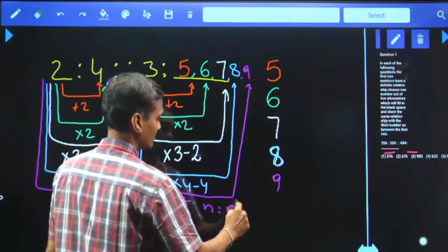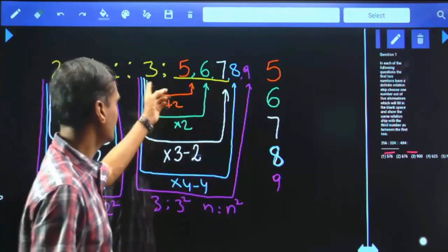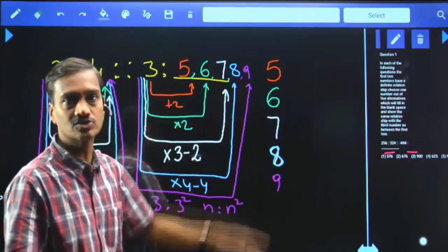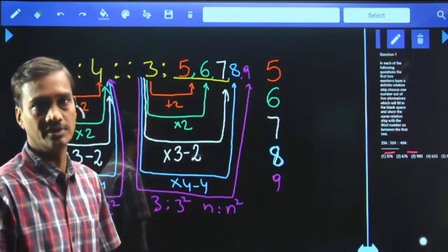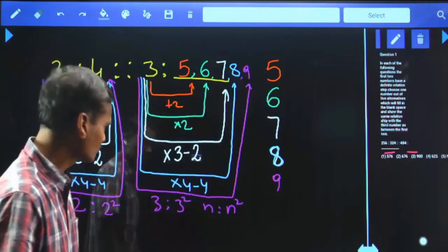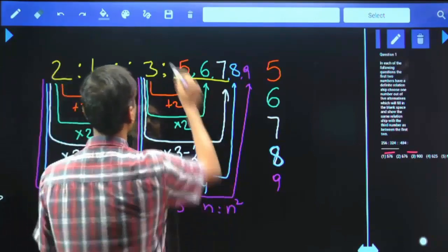Now the given analogies are of the form n, n square. If there is 2, 2 square; if there is 3, 3 square; if there is 5, 5 square; if there is 11, then you have to take 11 square. Clear enough? Hence 9 is also one of the answers, and so on. You can prove n number of answers. Now 2, 4.